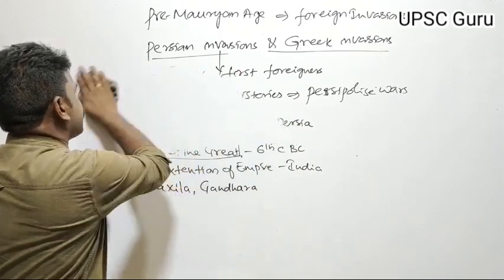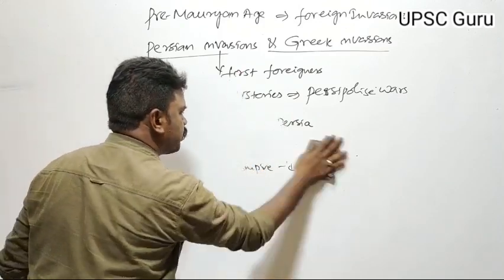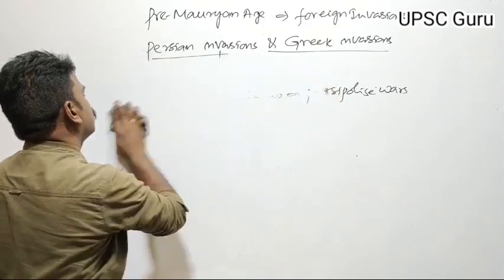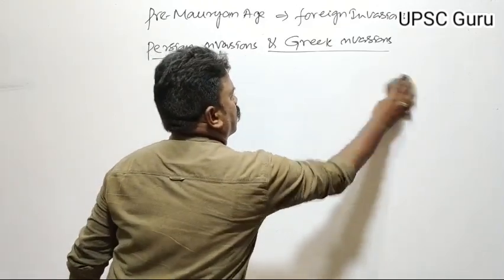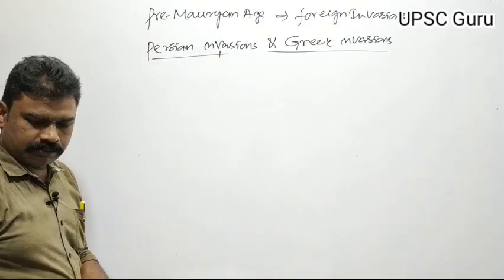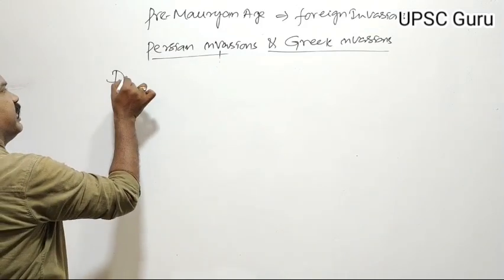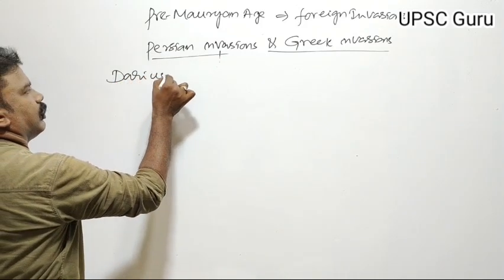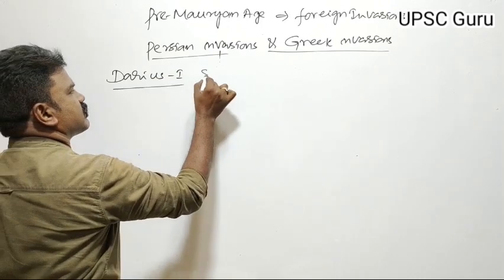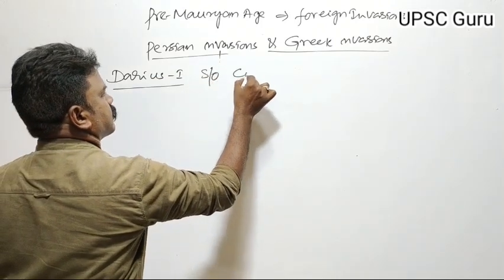After Cyrus the Great, the next person who invaded India was Darius I, the son of Cyrus.